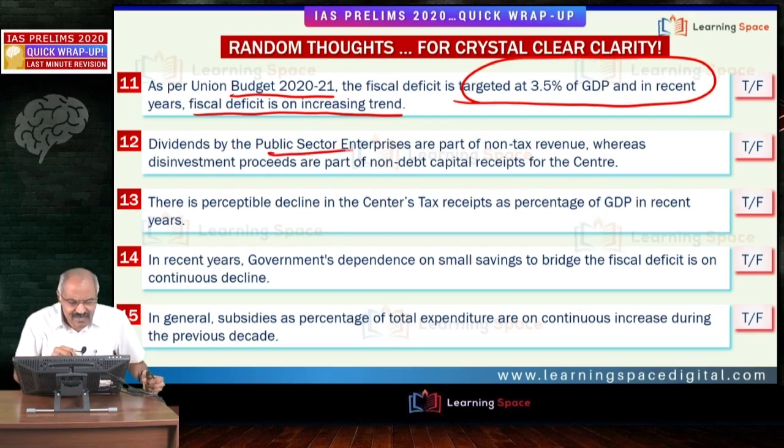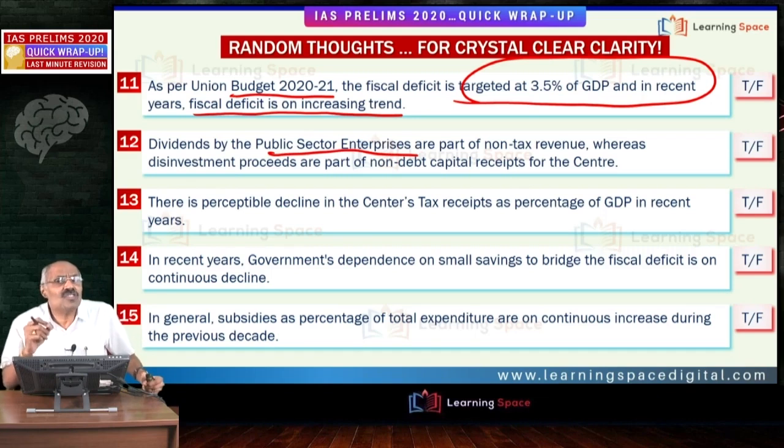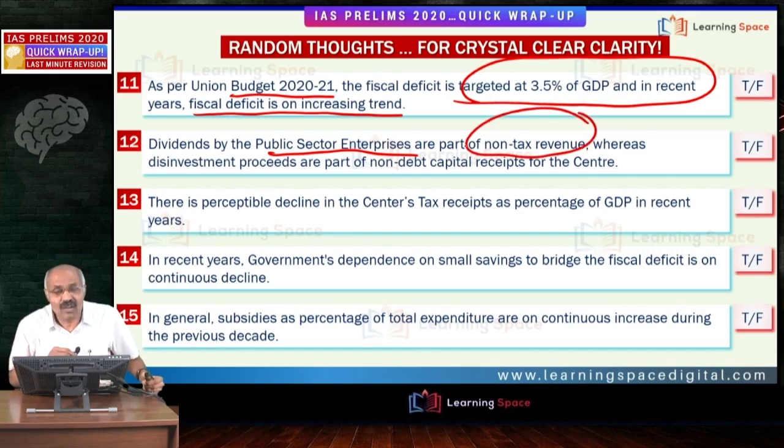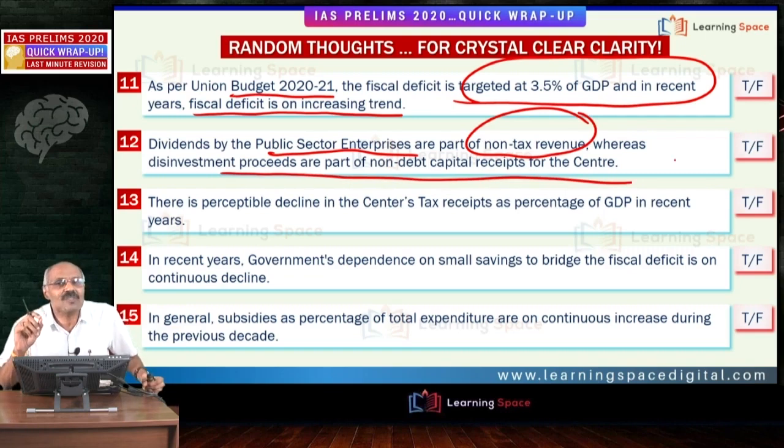Then, dividends by the public sector enterprises. When public sector enterprises announce dividends, some money goes to the government because the government is the majority shareholder in public sector enterprises. And it is part of non-tax revenue, absolutely correct. Whereas disinvestment proceeds are part of non-debt capital receipts.